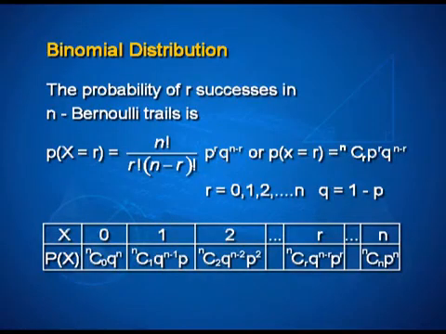And therefore, in general, the binomial distribution takes the look of a table where each entry in the row p of x is actually coming from the corresponding expansion of q plus p to the power n, where we are now arranging or writing that expansion in the increasing powers of p. So, that is one precaution you must observe.